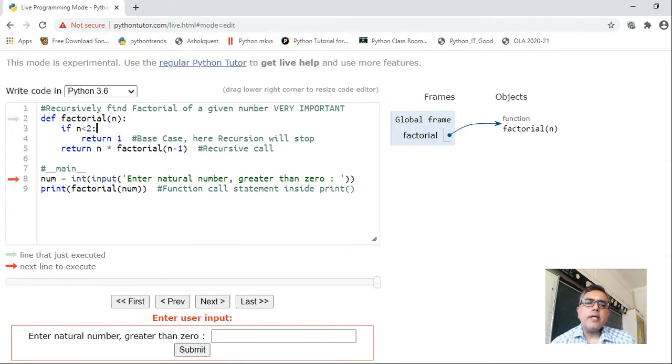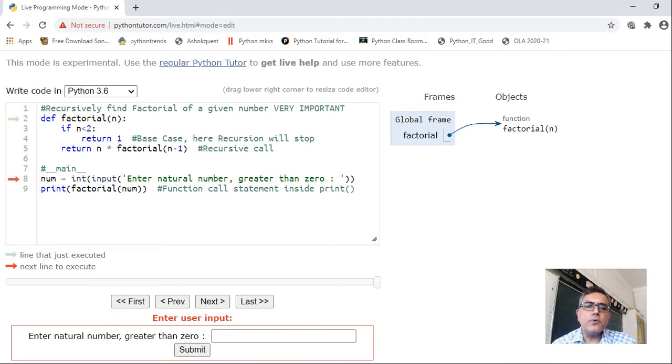What logic I am applying here? If value of n is 4, so first of all the function will go from 4 to 1. So 1 is the base condition from where the recursion must stop. Okay, so if value of n is equal to 1, it should return 1.